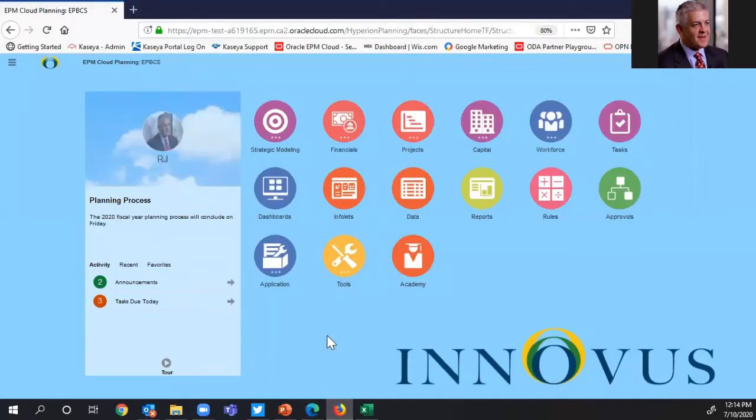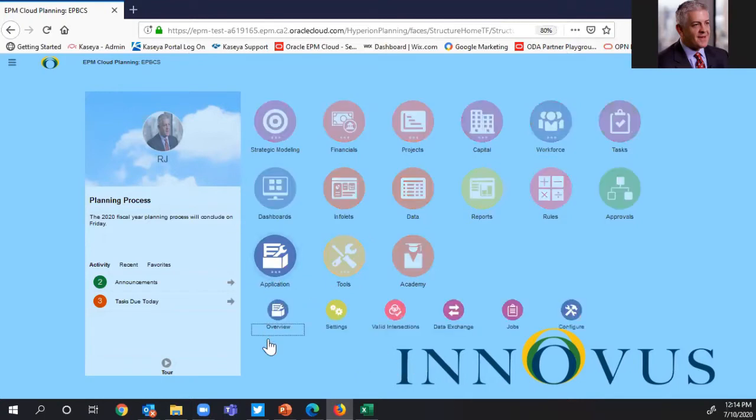On the screen here, I have already logged into the Oracle EPM Cloud, and I'm going to be playing two different roles today. Myself, RJ Lenahan, will be playing the role of the administrator, and I have a planner named Shrek that will be performing activities as a planner. So for the first part of this demonstration, I'm an administrator that needs to go through and administer the sandboxes.